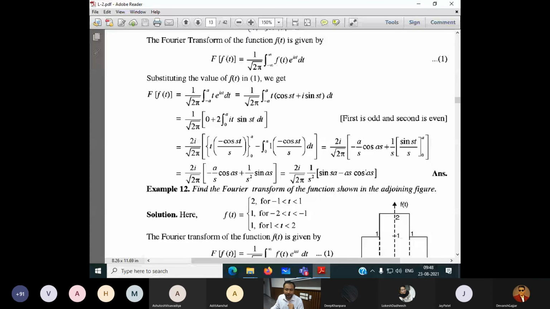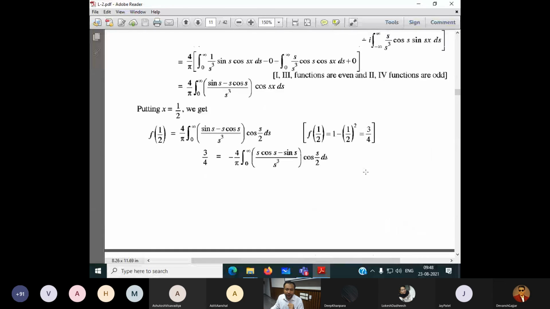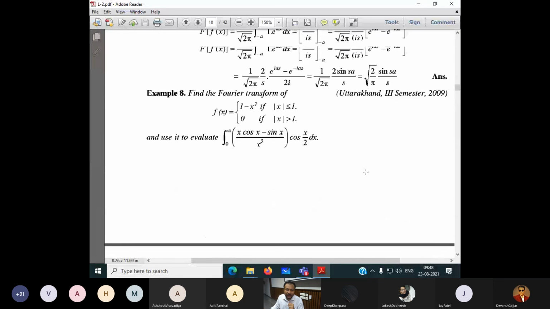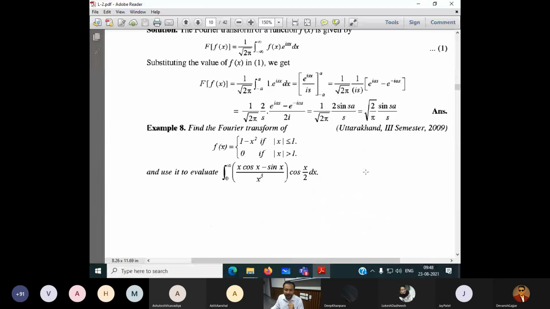How is sine coming? Yes, sir, this is the simple formula. Sine theta is equal to e to the power I theta minus e to the power minus I theta divided by 2I. This is the sin theta formula. At the 10 plus 2 level, we have the formula sin theta equal to e to the power I theta minus e to the power minus I theta divided by 2I. This is the sine formula.